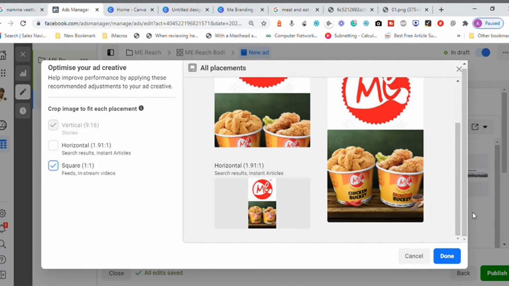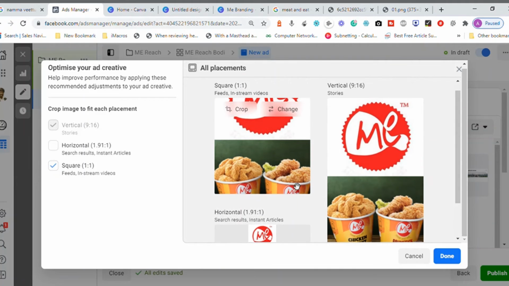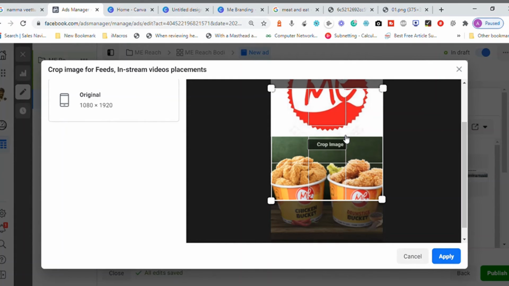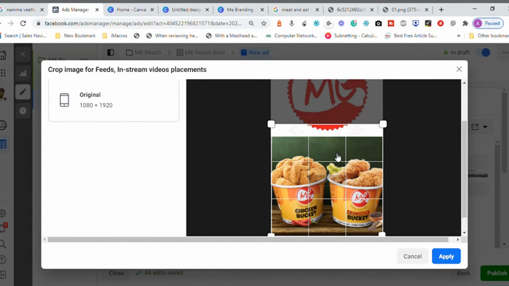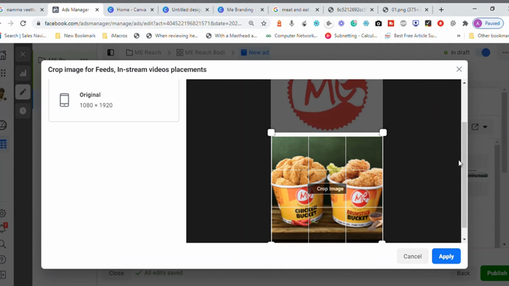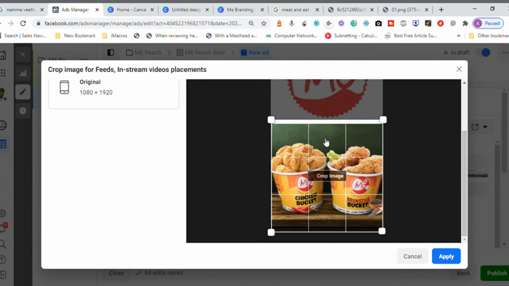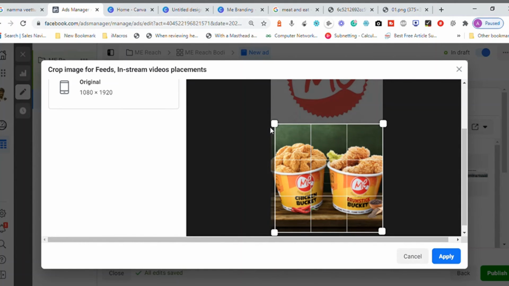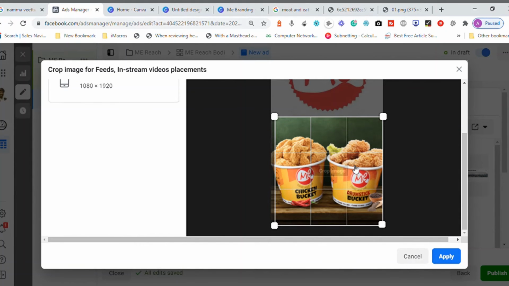And how does this square-shaped advertisement look? Look at this one, this is a square. Try to crop it and see. If it is a square, either use the bottom content or use the top content. I believe the bottom content has the recipe and also the Meet and Eat logo. So let me try to choose the image accordingly, and I'm cropping this image accordingly.